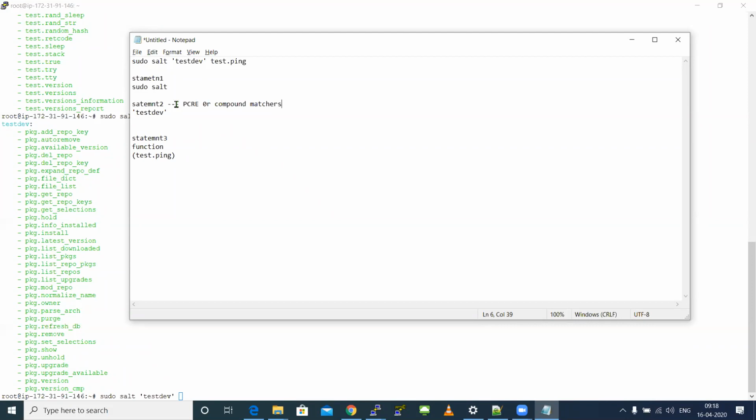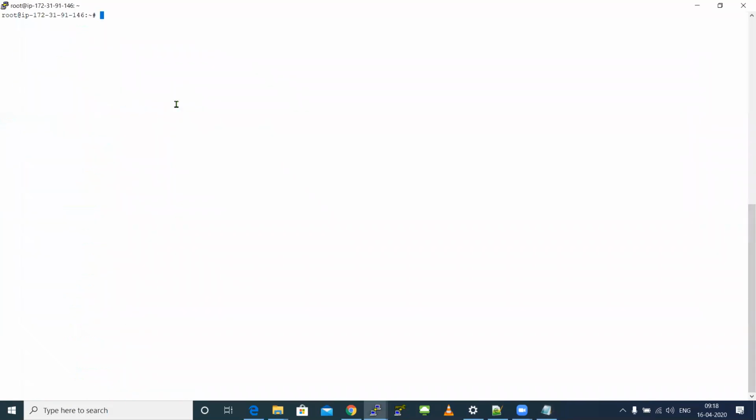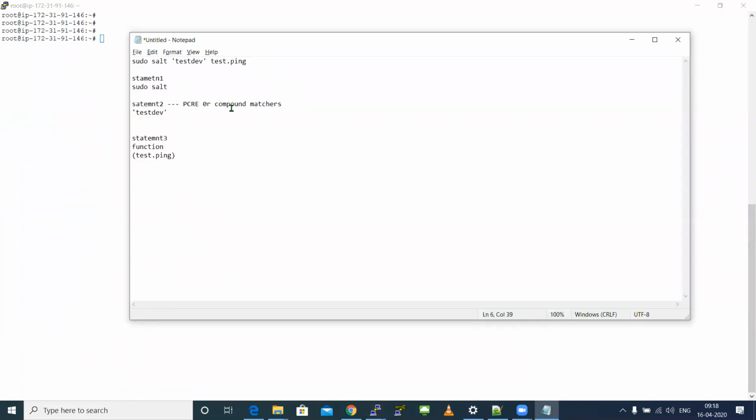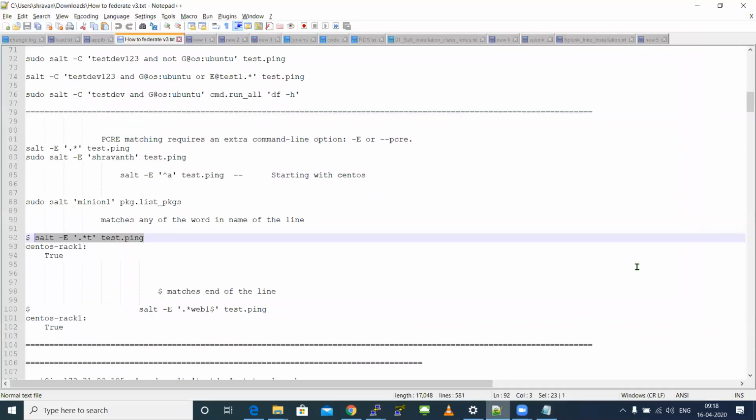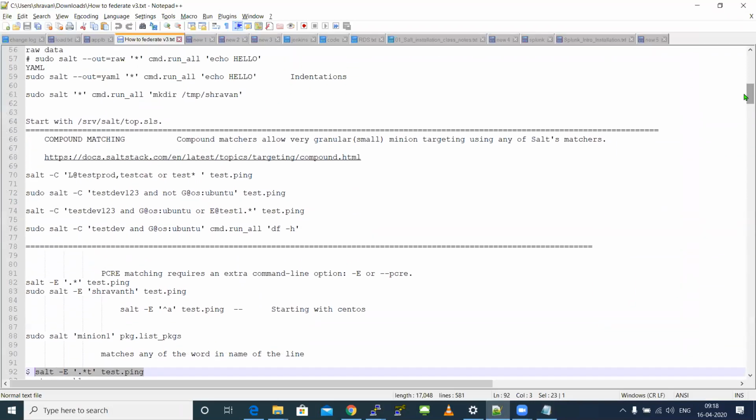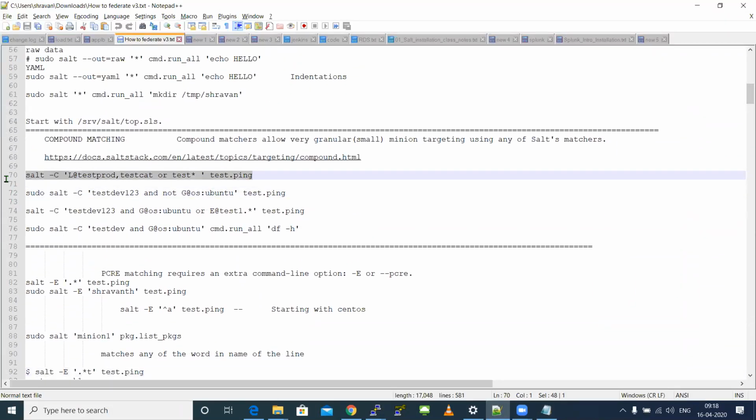We can do something called intelligent targeting. I told you compound matches is nothing but using and, or, not statements. Let me give you a small example for that. See, this is compound matches, nothing but using and, or, not statements.